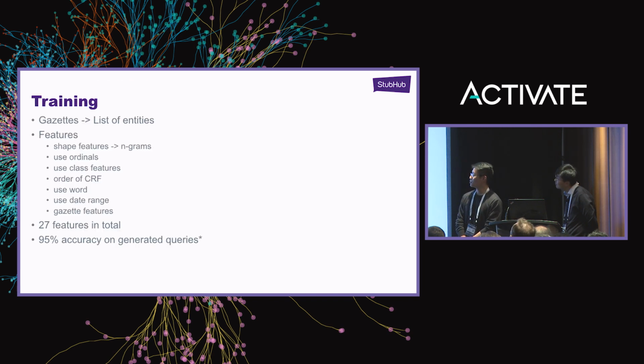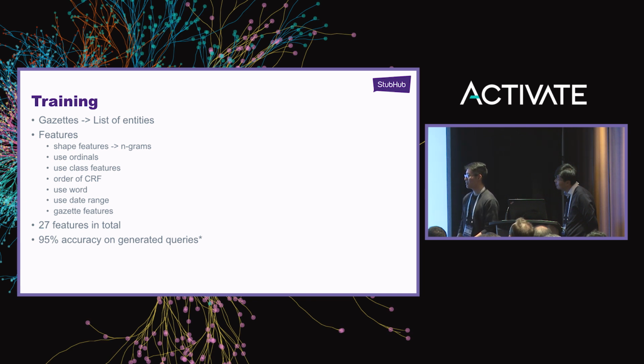So for training, we would use gazettes, basically just lists of entities. These are primarily generic configurations and features that we found with the model. For shape features, there's the number for n in n-grams, or using ordinals such as first, second, third, and so on.